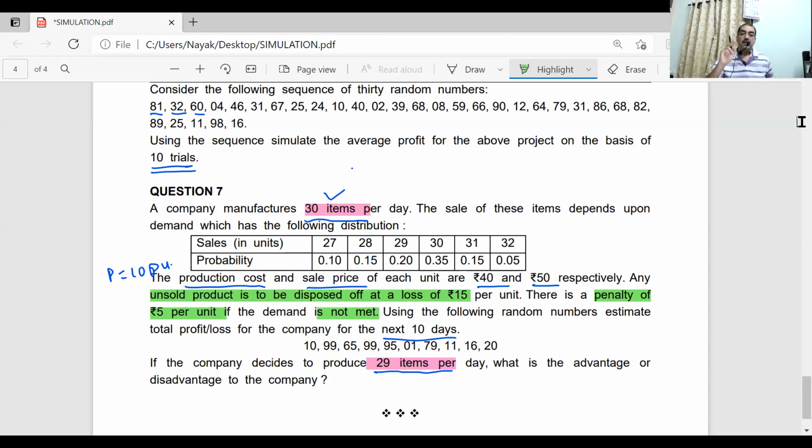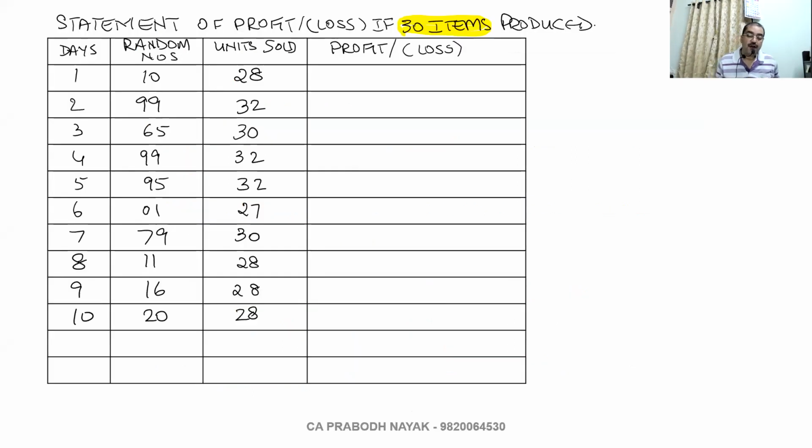Now my first production, I'm producing 30 units. Come back to the table. If I'm producing 30 units and 28 units are sold, is there unsold product?